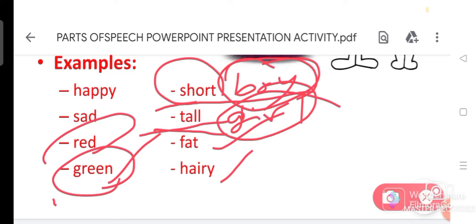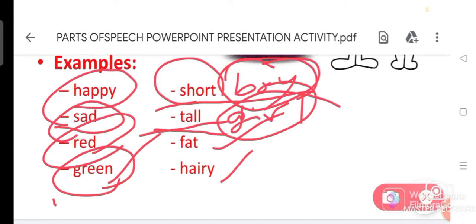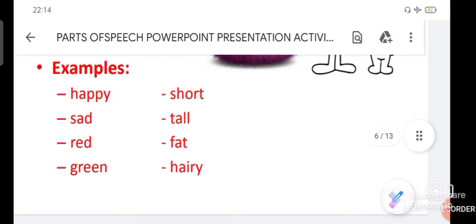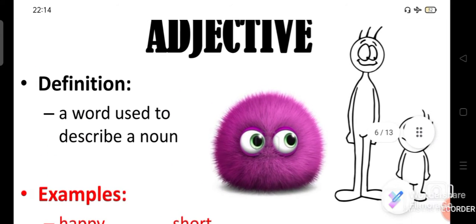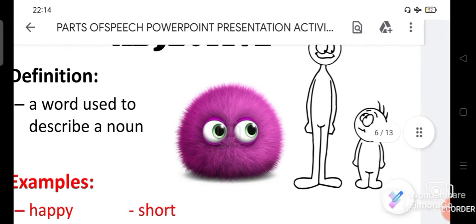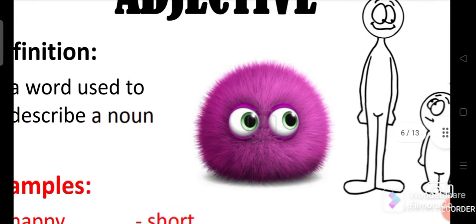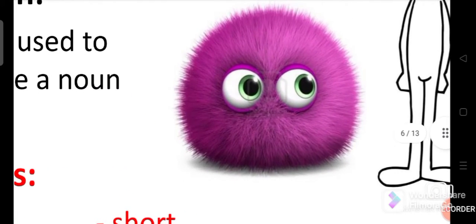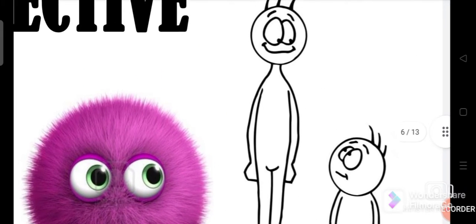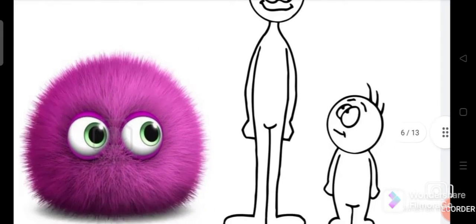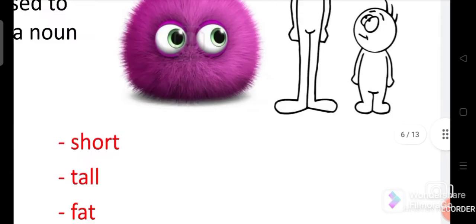Okay, red car, sad face, happy face, etc. So what is an adjective? An adjective describes a noun, how this noun is. For example, you look at this, this is red. Okay, this is tall, so he is tall, he is short, etc.